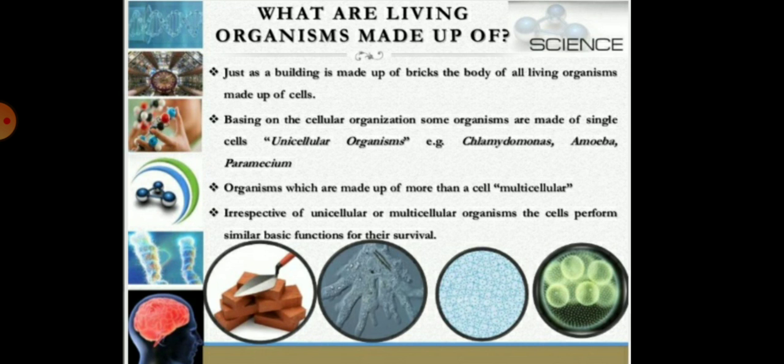Children, the organisms which are made up of more than one cell are called multicellular organisms. Multi means many cells. So children, on the basis of the number of cells, there are two types of organisms: unicellular organisms and multicellular organisms.